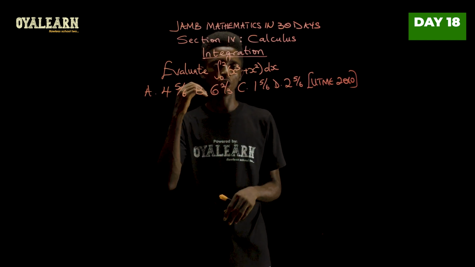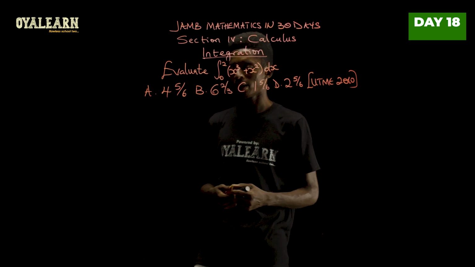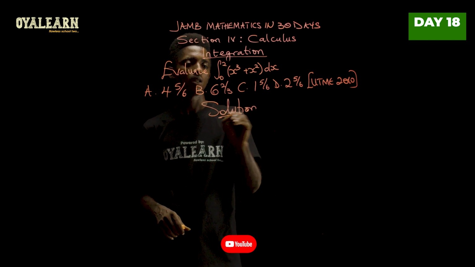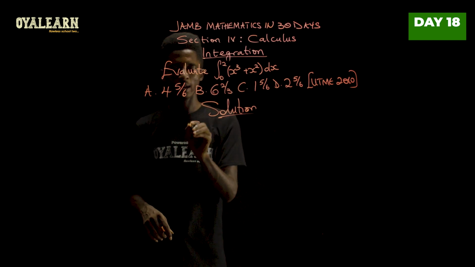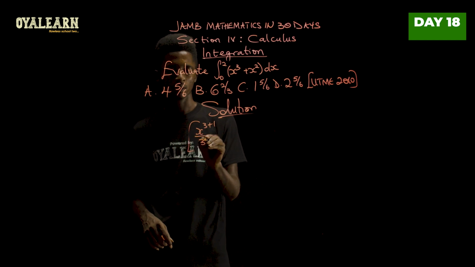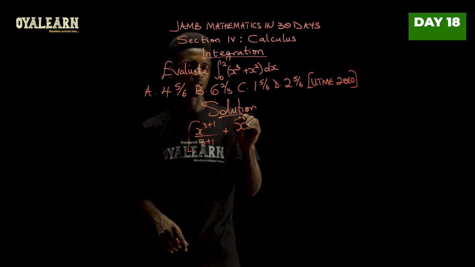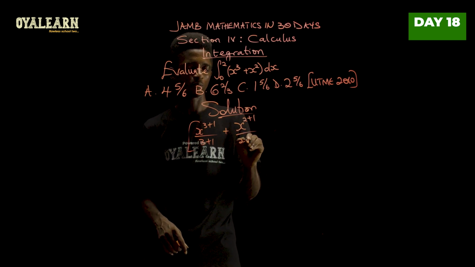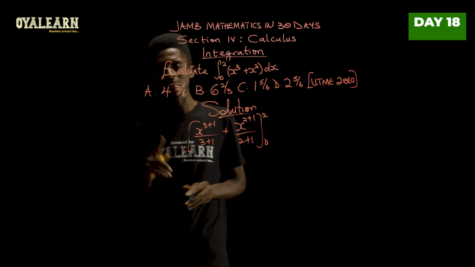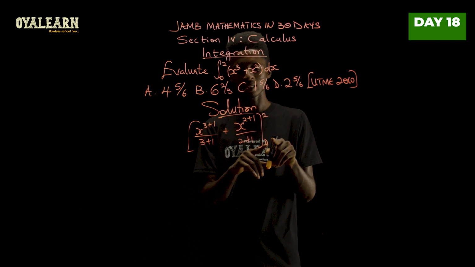Evaluate the integral from 0 to 2 of x cubed minus x squared with respect to x. Now, what do we get when we integrate x cubed? That will be x to the power 3 plus 1 over 3 plus 1, plus, now let's integrate x squared. That will be x to the power 2 plus 1 over 2 plus 1. Remember, we take limits from 0 to 2. Now, here's the trick you should know. We're supposed to apply when x is 2 minus when x is 0.